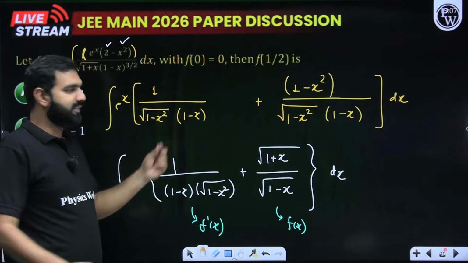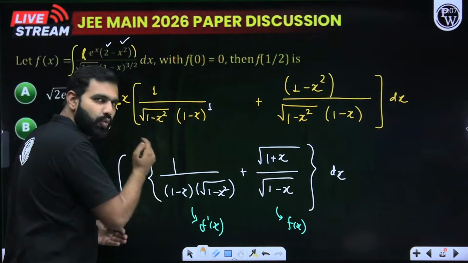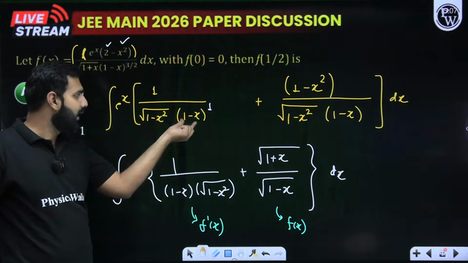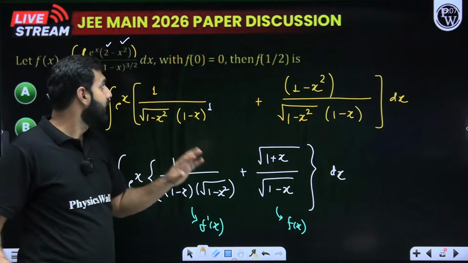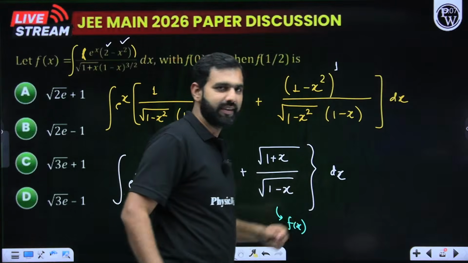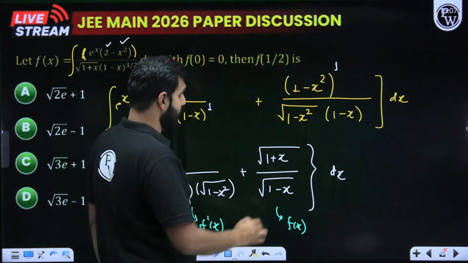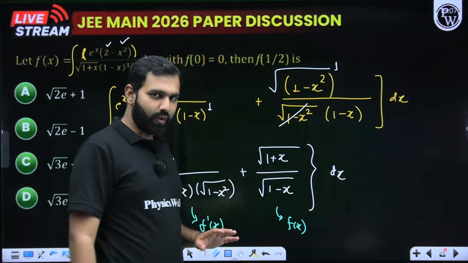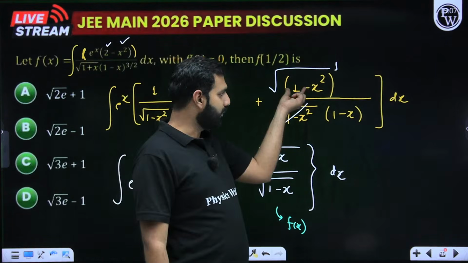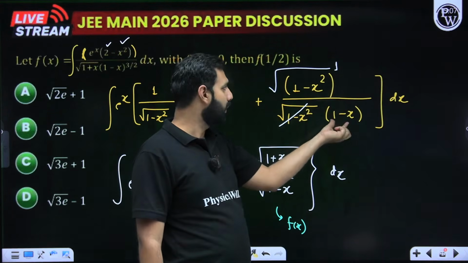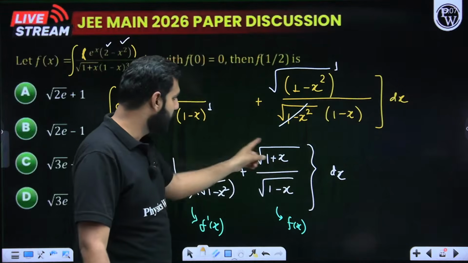From 1 minus x, I snatch the power 1 by 2 and give it to 1 plus x, so it becomes 1 minus x square, and 1 minus x is left with power 1 only. This gets cancelled by this, and you're left with under root over this. Comfortably understanding this? Then 1 minus x square, 1 plus x, 1 minus x, again that gets cancelled, and you're left with this.